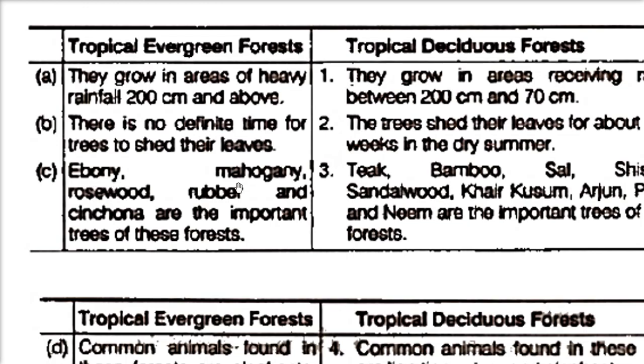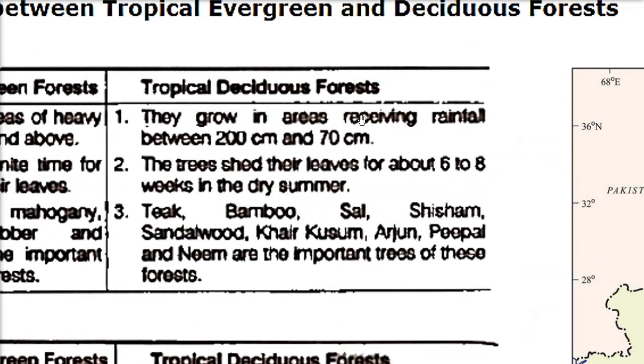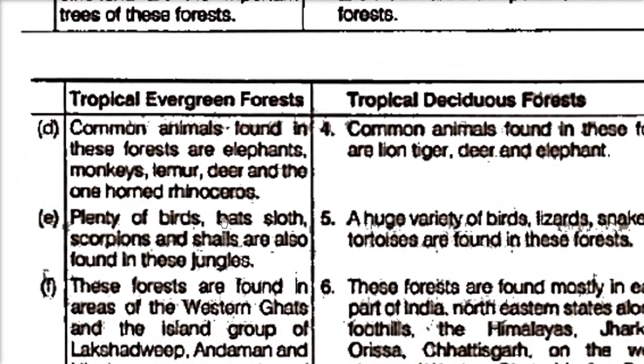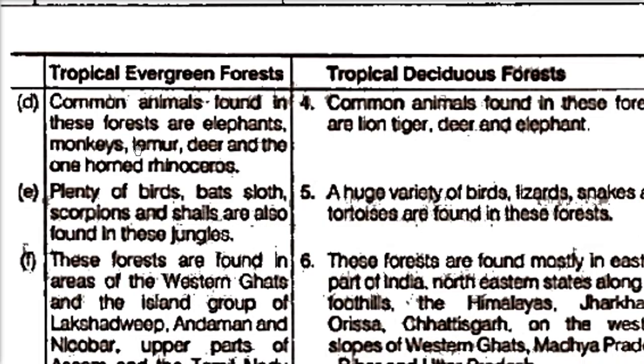In the tropical evergreen forest, the trees can be ebony, mahogany, rosewood, rubber, and cinchona. These are the important trees of these forests. When we talk about tropical deciduous forests: teak, bamboo, sal, shisham, sandalwood, khair, kusum, arjun, peepal, and neem. These are the important trees of these forests.